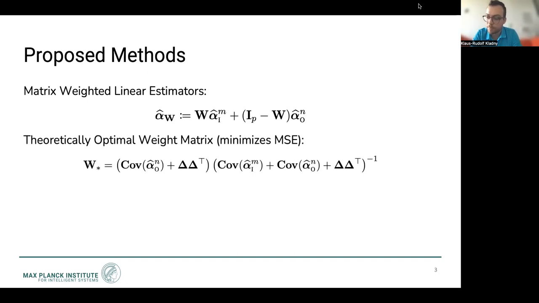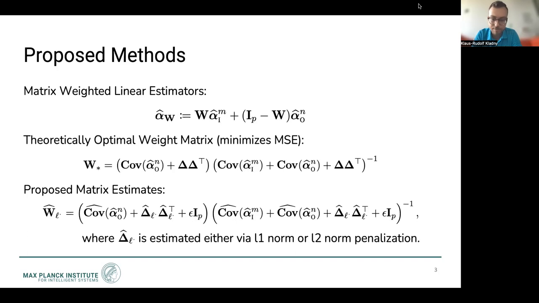Here, delta refers to the bias in the observational setting. However, in general, we don't know this bias, and also we don't know these covariance matrices. Hence, we consider a plug-in approach for these components as shown here.